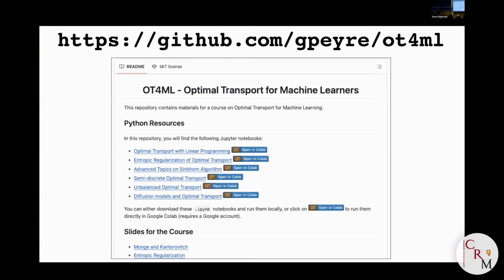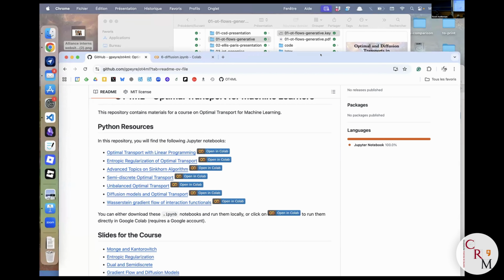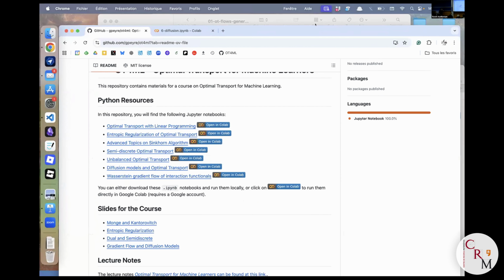Maybe to start, if you want a bit of coding in Python, PyTorch, you can go to this web page. If you Google OT4ML, you'll probably find the GitHub page. I can show you. So this is the web page. There is much more than what I will cover. There is a lot of things on optimal transport. There is one super impressive notebook on diffusion models, which I'm just going to show you, and one on gradient flows, which is also going to be one of the topics of the course.